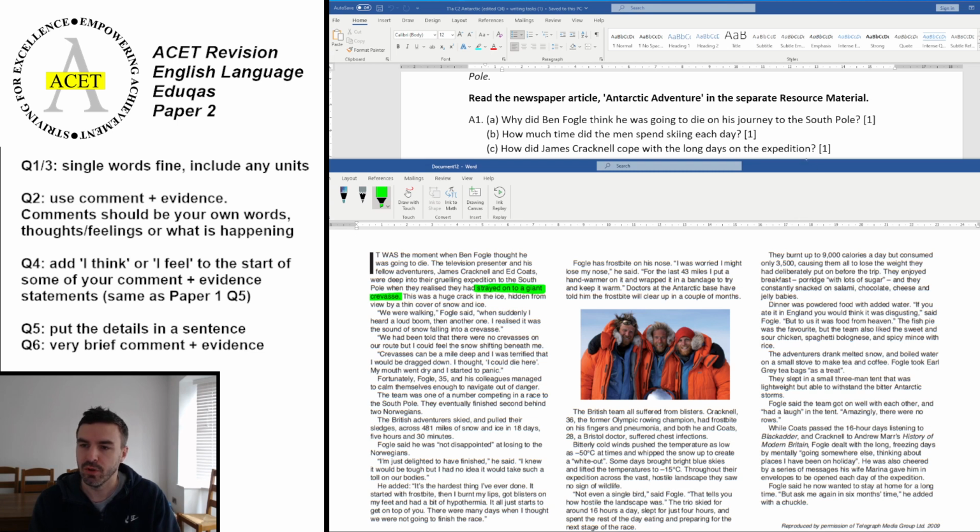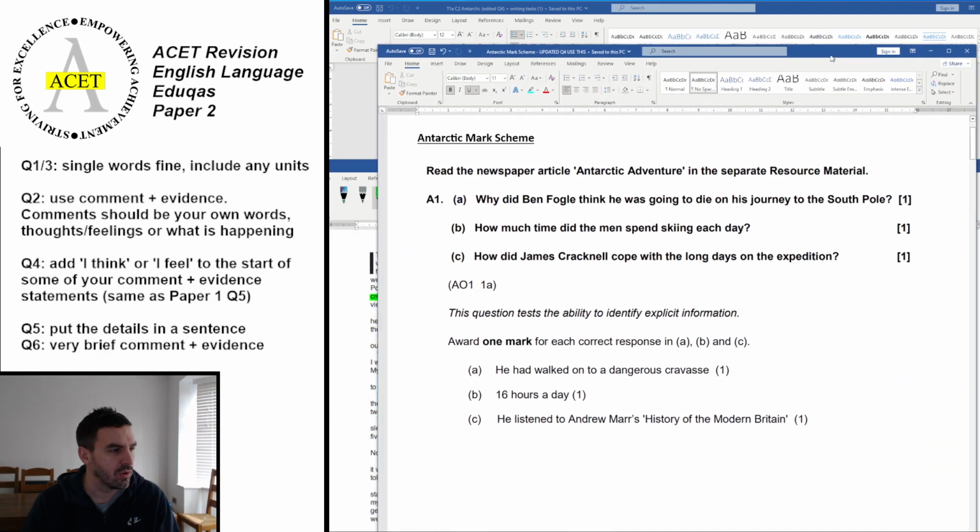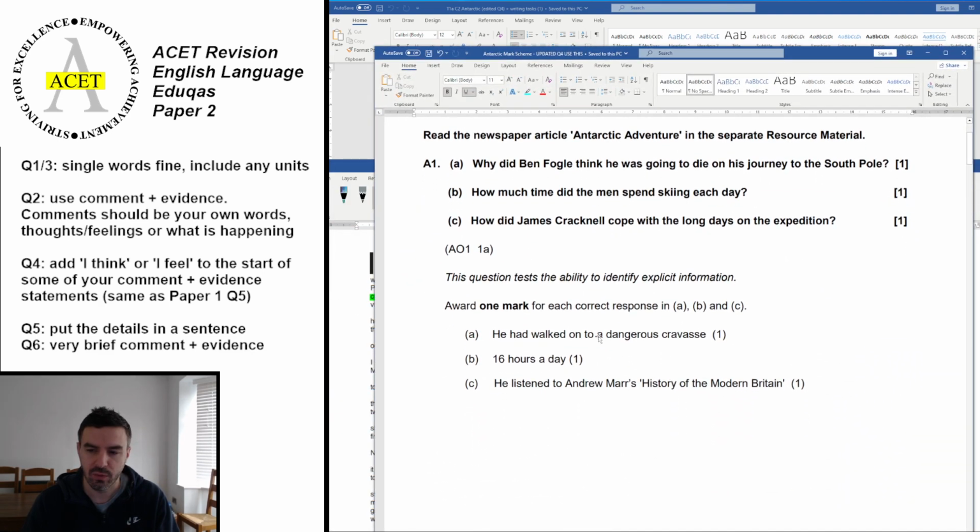And if you've unpaused, you should find that it's right over here on the third column on the right hand side. So they'd have 16-hour days, which is there. And Cracknell spent his time listening to Andrew Marr's History of Modern Britain. So the answers are there. If I show you the actual mark scheme, that's what it should look like. So you can see there, he walks onto a dangerous crevasse, 16 hours a day, and Andrew Marr's History of Modern Britain. So tick those off and give yourself a score out of 3.